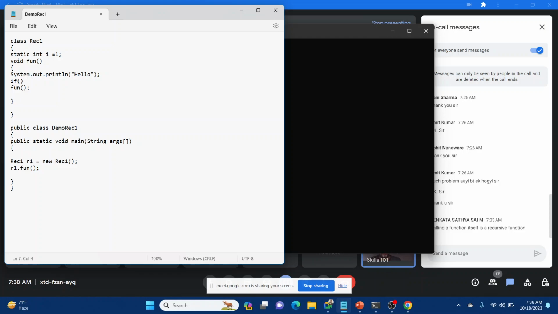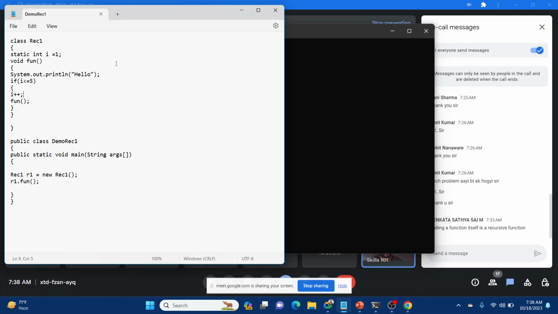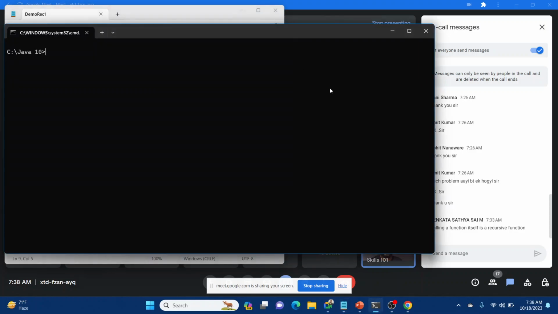Till the time i is less than or equal to 5, you should call the function, and before calling it also do i plus plus, so that it will work as a loop. It means after a finite number of calls it should stop. So in recursion also we need to make sure we run a counter, and it will stop after a particular number.